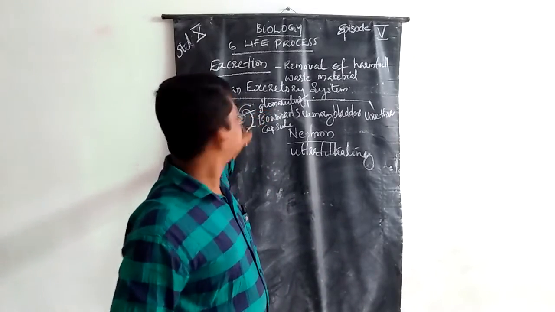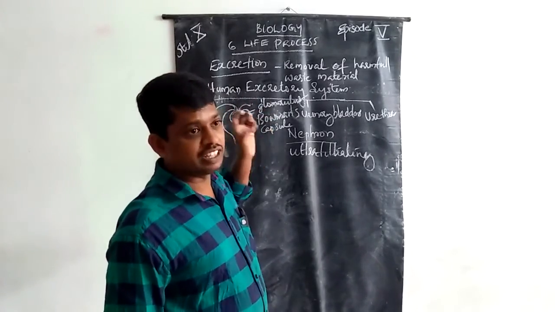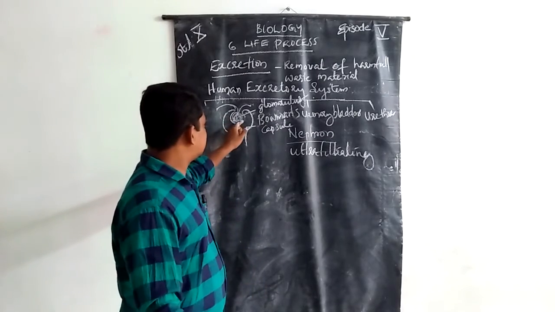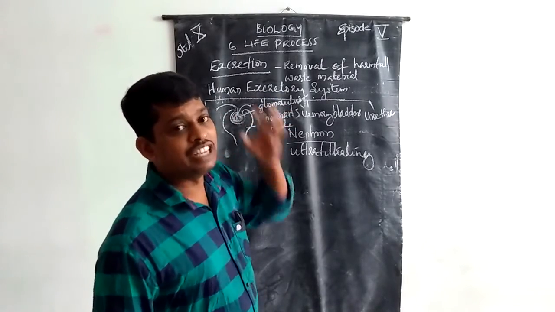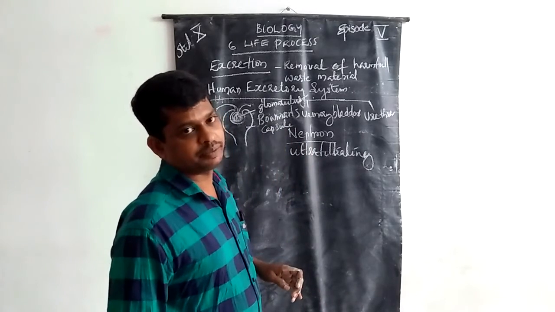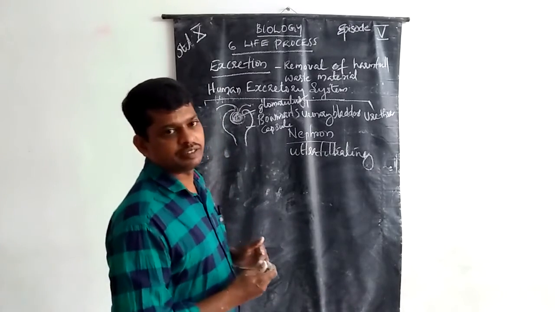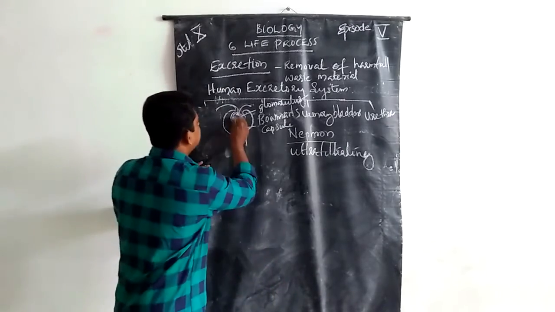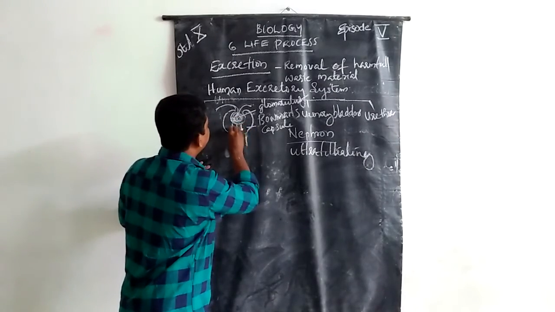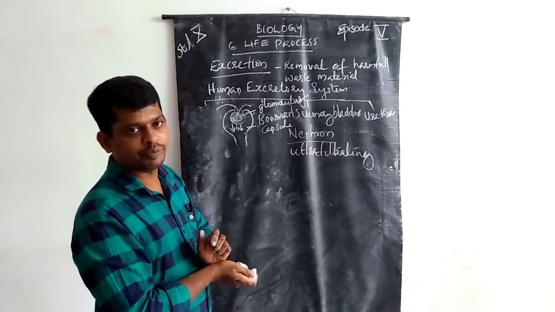The blood passes through the glomerulus, the smallest blood capillaries, with high pressure. These filter some blood materials, and the filtrate passes into the nephron, into the Bowman's capsule.